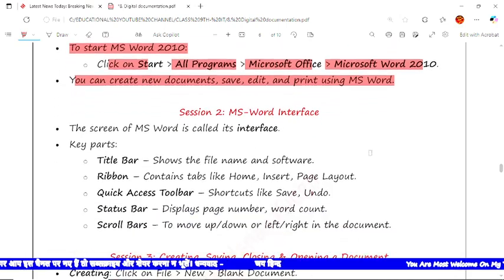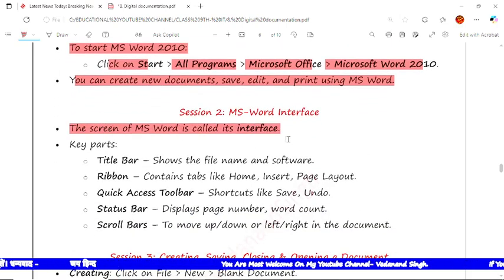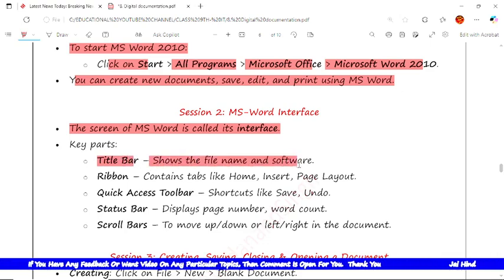Now session 2 is the Word interface. What is the Word interface? The screen of MS Word is called the interface. What are the key parts of the interface? First is the title bar. It shows the file's name and software. The title bar shows the file's name, whatever you save. Whenever you save a particular Word file, it will ask you to enter the name, and whenever you write the name, the software name would also be shown at the title bar.